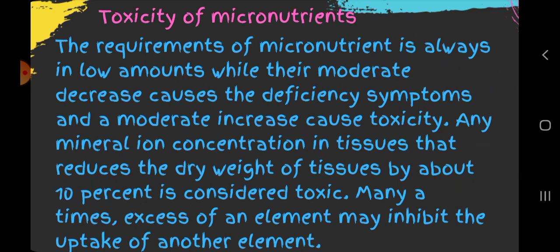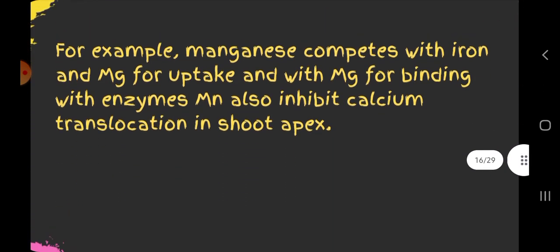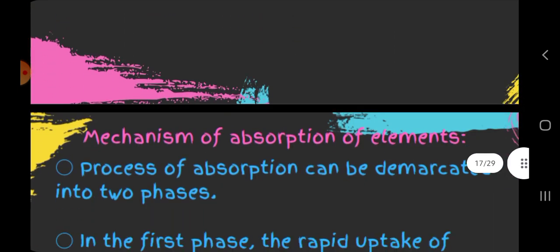Toxicity of micronutrients. Requirement of micronutrients is always in low amounts, while a moderate decrease causes the deficiency symptoms and a moderate increase causes toxicity. Any mineral ion concentration in tissue that reduces the dry weight of tissue by about 10% is considered toxic. For example, manganese competes with iron and magnesium for uptake, and with magnesium for binding with enzyme. Manganese also inhibits calcium translocation in shoot apex.